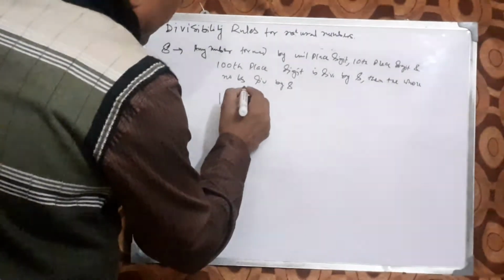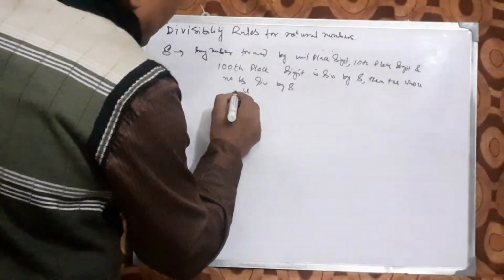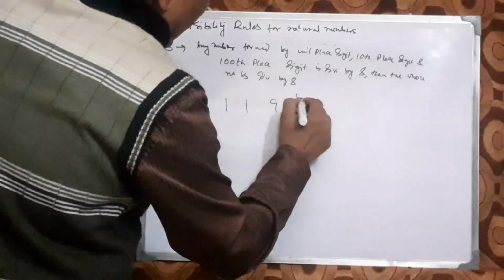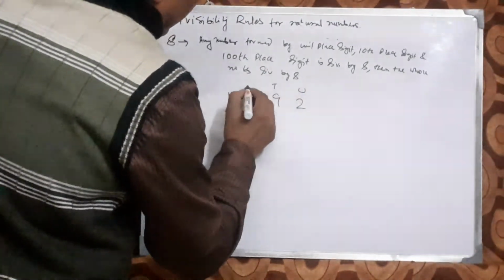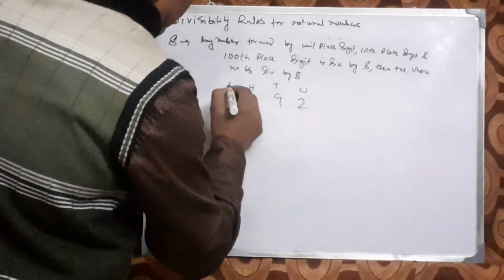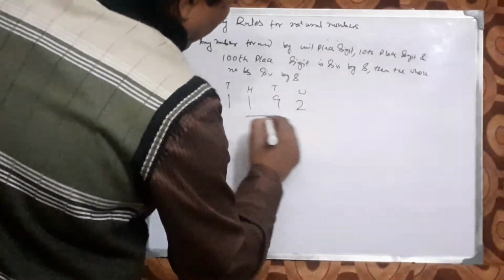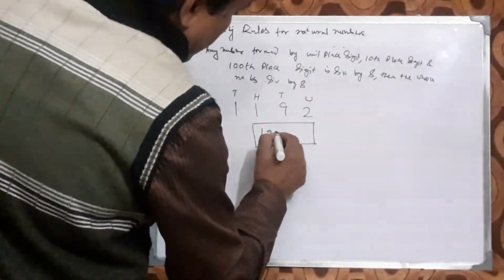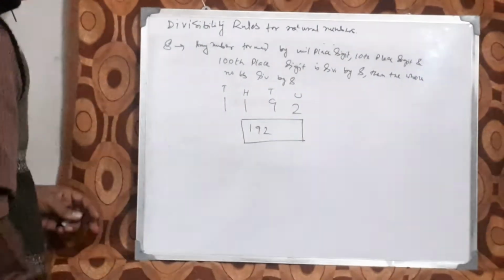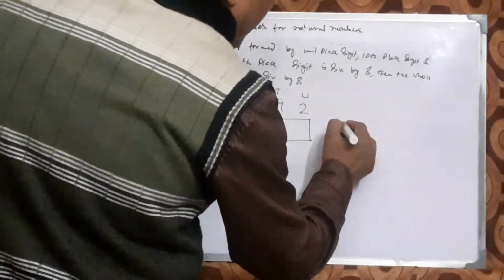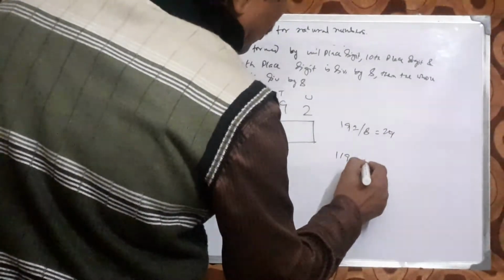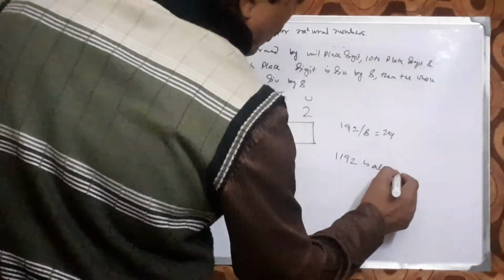This is the unit place digit, that is 10, that is 100 and that is 1000. So from the unit, 10th and 100th place digits we have got 192. 192 is divisible by 8. So the whole number 1192 is also divisible by 8.